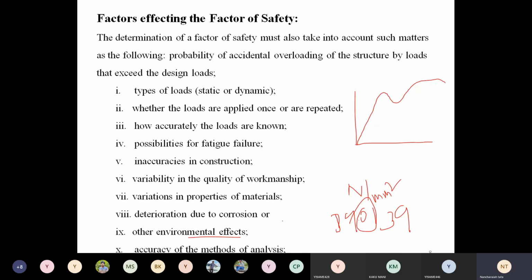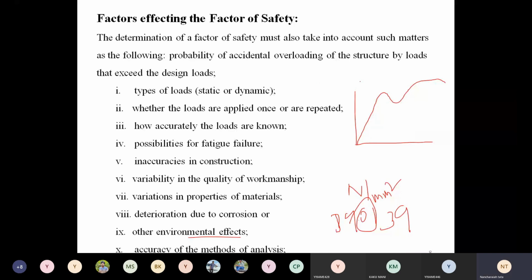Suppose I follow this method and the yield strength is obtained as 28 kilonewton per mm square, but your actual strength is 30 kilonewton per mm square. Therefore, the component is safe.